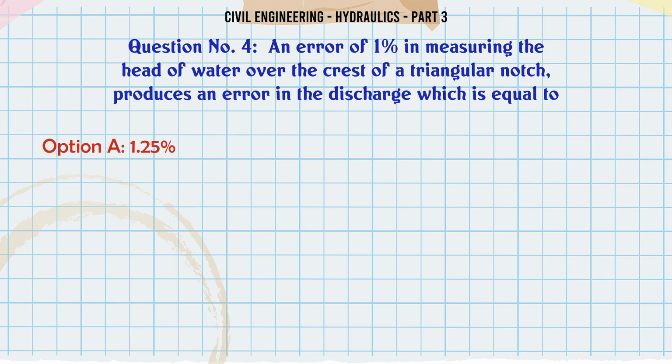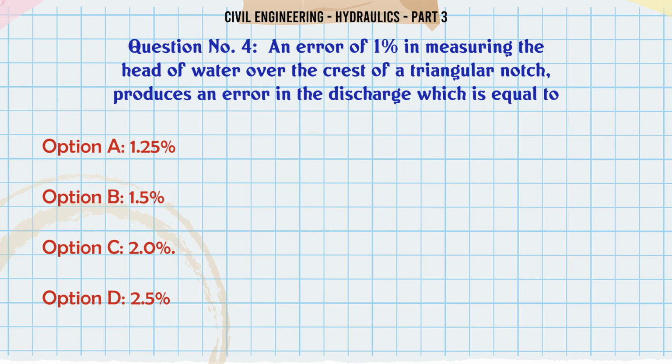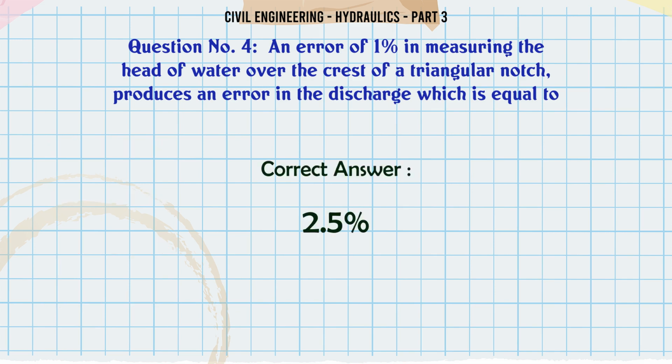An error of 1% in measuring the head of water over the crest of a triangular notch produces an error in the discharge which is equal to: A, 1.25%; B, 1.5%; C, 2.0%; D, 2.5%. The correct answer is 2.5%.